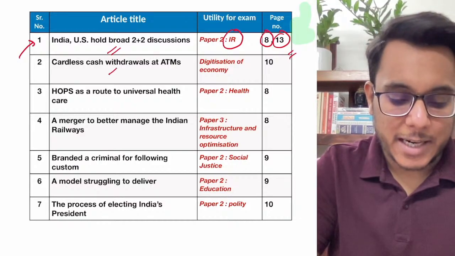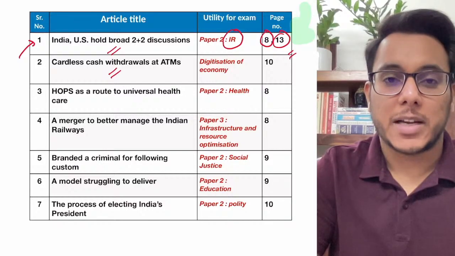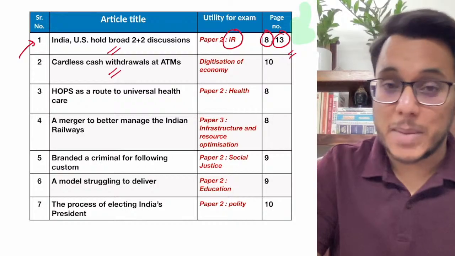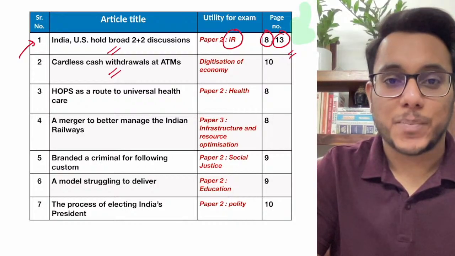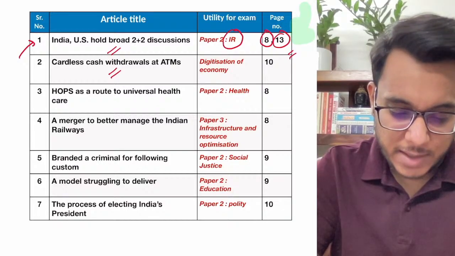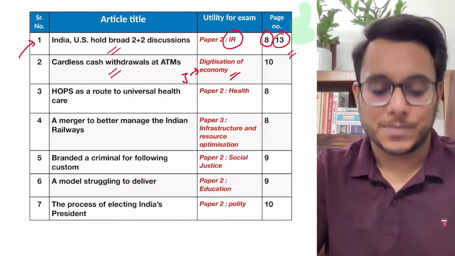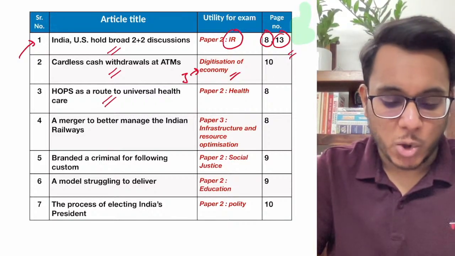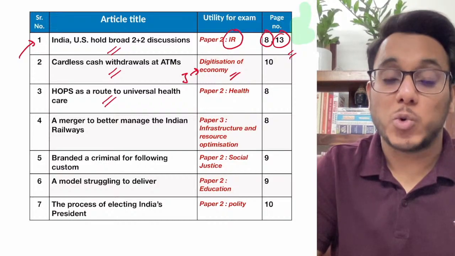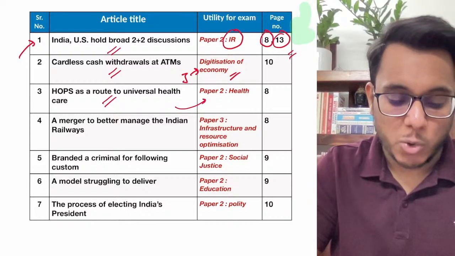Then the second article that we'll be talking about is the recent reform brought by the Reserve Bank of India, where people can withdraw money from ATMs by using UPI. So in the topic of digitization of economy, GS paper number 3, we will see this article. Then, HOPS as a route to universal healthcare. A good suggestion with respect to how to achieve UHC has been provided. So we will see this article with respect to paper 2, health.